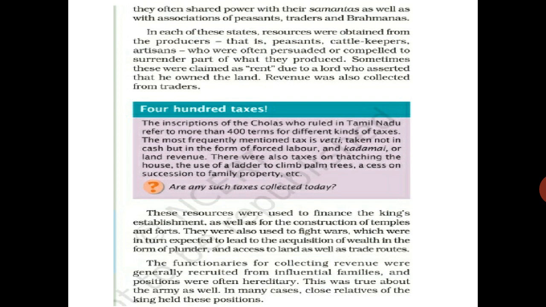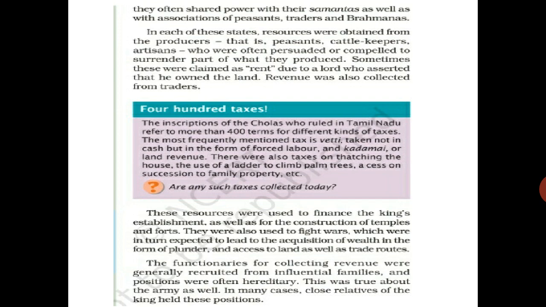See, just now I told you, like in our country we are paying tax, then the government is making things. Like that, at that time also, the resources were used for the establishment of the king. So the king made some things for himself also, and from the rest he was constructing temples and forts or any other thing necessary for the people of the kingdom.